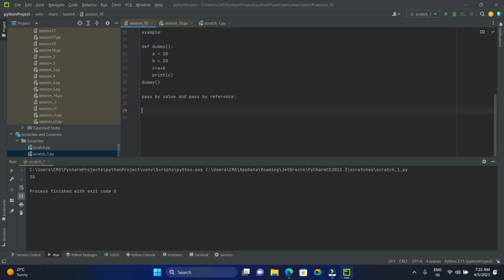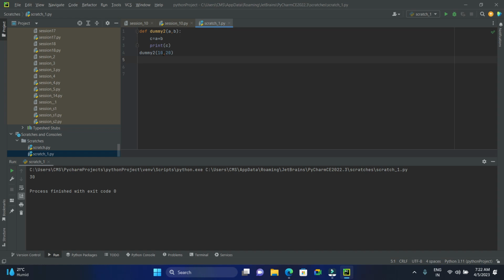All the arguments in the Python programming language are provided by reference itself. It indicates that if we alter the value of an argument inside of a function, the calling function will likewise reflect the change. See, if I change the value, let's say I'm going with 1, it should reflect in the program. Which means now the value of a should be 1. See here, 21: 1 plus 20 is 21.